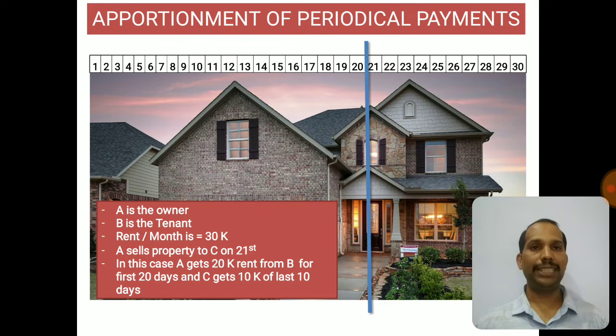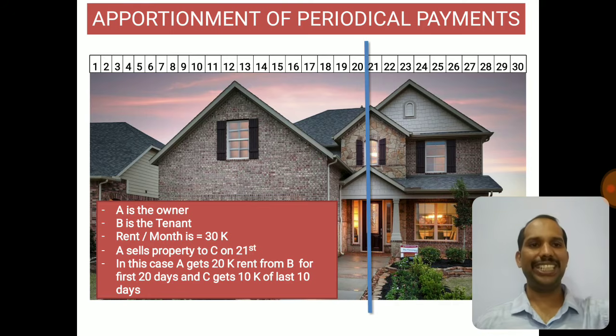This situation arises only when the sale contract or sale deed doesn't specify anything on this particular matter. If they have a specific clause, then there is no issue. But the absence of a clause leads to this apportionment: A will get 20 days' benefit for being the owner, so he gets 20,000 rupees. From the 21st onwards, C is the owner, so for the last 10 days C will get the benefit from the property, which is 10,000 rupees. That is called apportionment. Hope that's clear now.